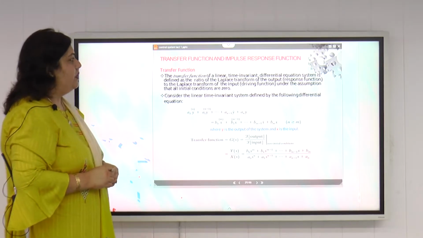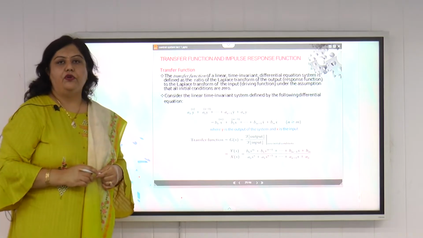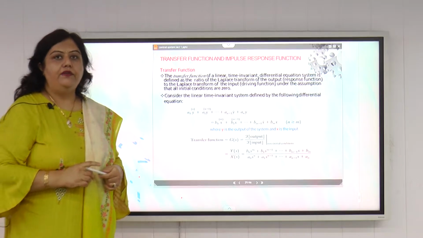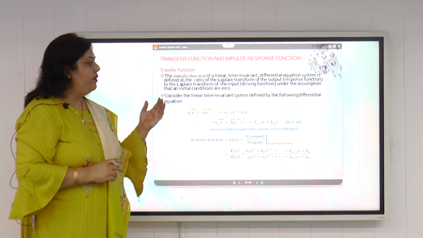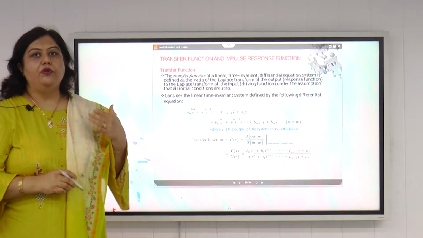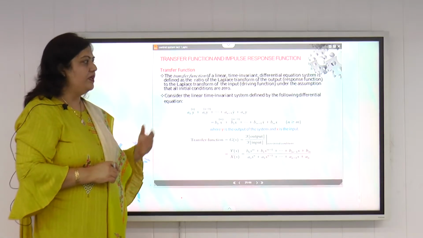Now again we come to the previous definition of transfer function. The transfer function, as I have already told you, may be defined as the Laplace of output divided by Laplace of input, provided all initial conditions are 0. For any LTI system, LTI meaning linear time invariant system, how will we derive the transfer function? This is shown in this slide.